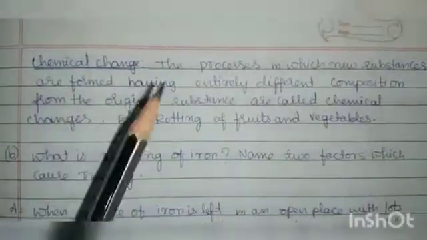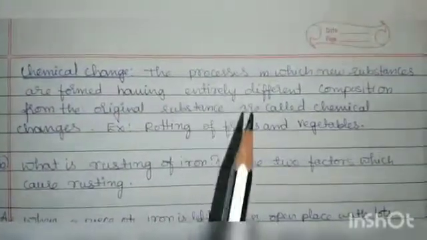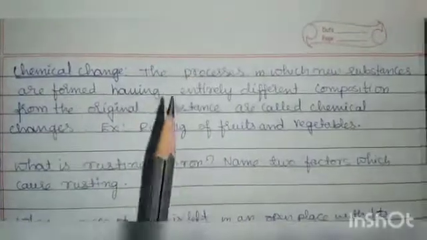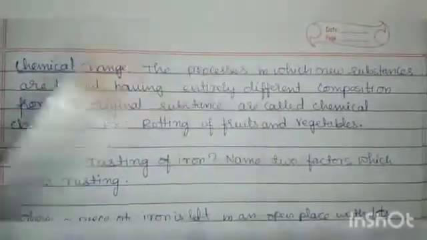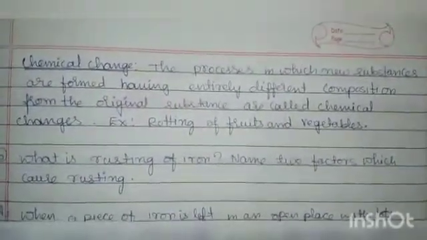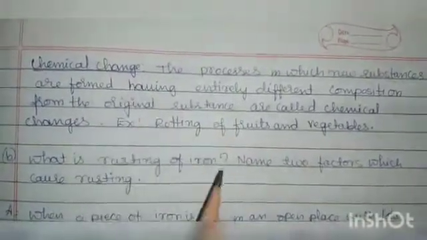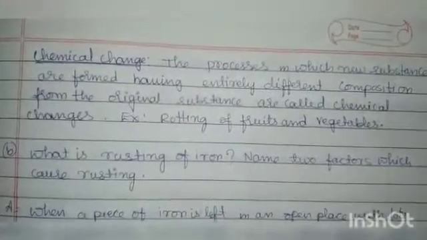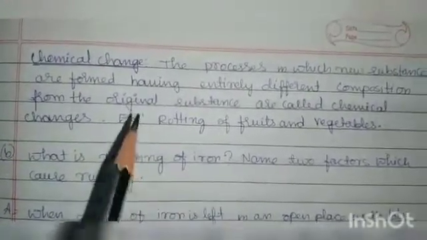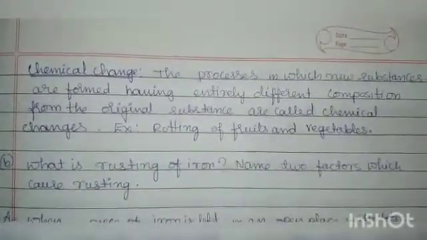Next is a chemical change. The process in which new substances are formed having an entirely different composition from the original substance is called a chemical change. Here a new substance is formed, other than the original product. An example is rotting of fruits and vegetables.